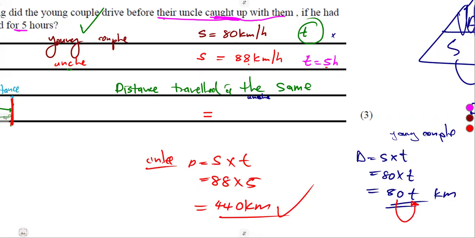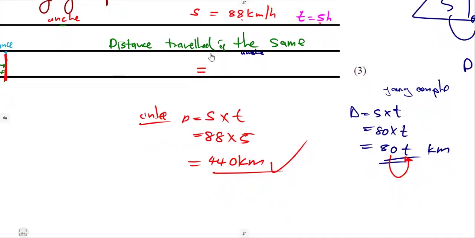So it's going to help us now to find the value of t, which is the time, by forming the equation, because we are saying the distance traveled is the same. So therefore, the distance traveled by the young couple, 80t, must be equal to the distance traveled by the uncle, which is 440. We have formed an equation, guys. As we had from our grade 8, we're working with equations. How do we solve this equation for t?